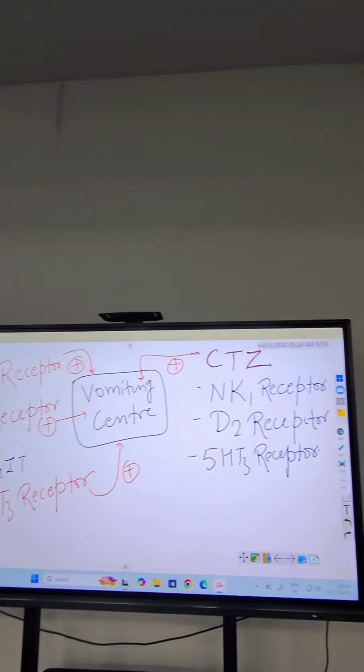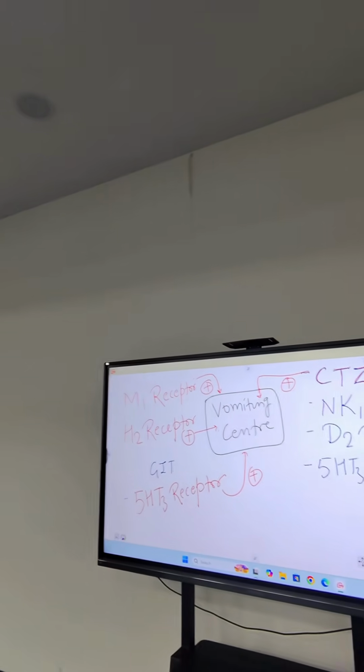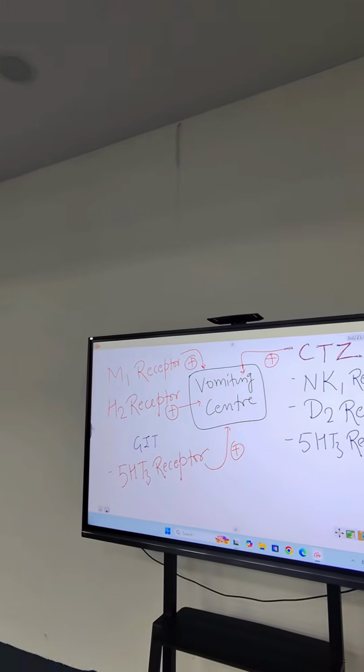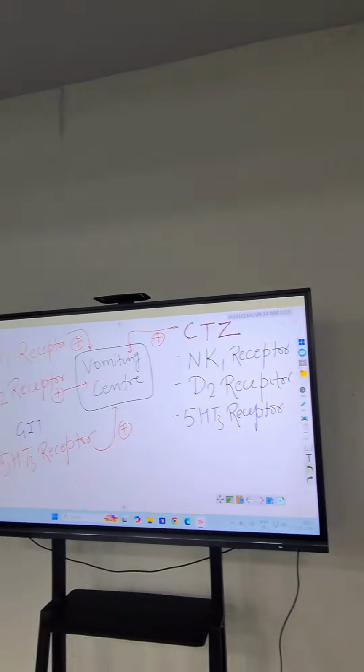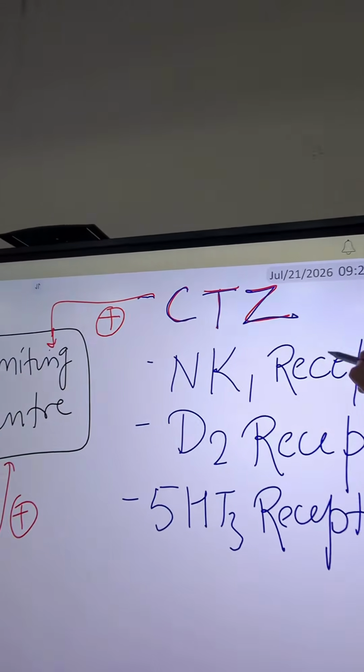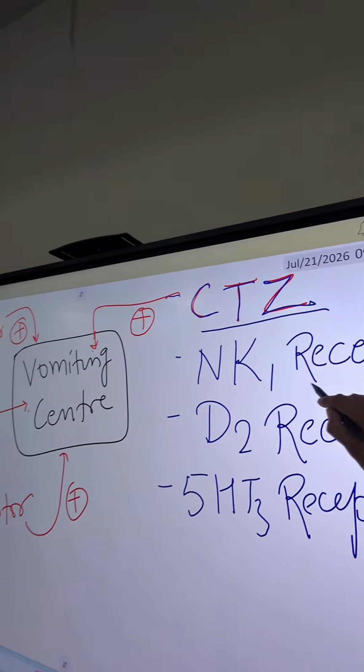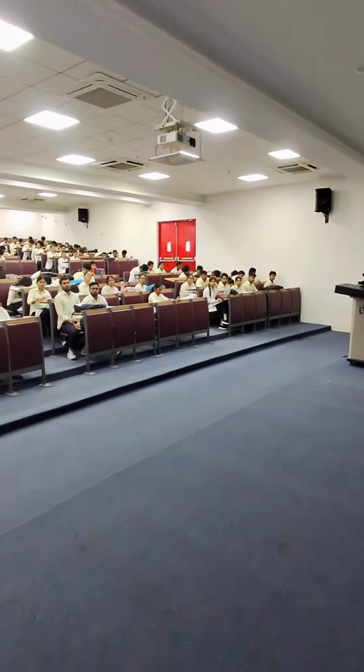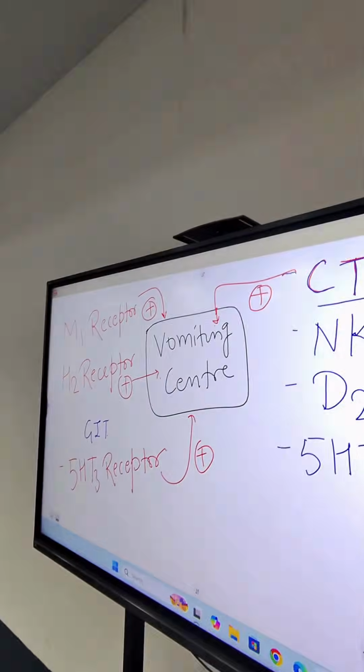Neurochemically, which receptors are involved in vomiting? The M1 receptors are stimulated, H2 receptors are stimulated. If we talk about the GIT, then 5-HT3 receptors are stimulated, and in the chemoreceptor trigger zone, NK1 receptor, D2 receptor and 5-HT3 receptors are stimulated.